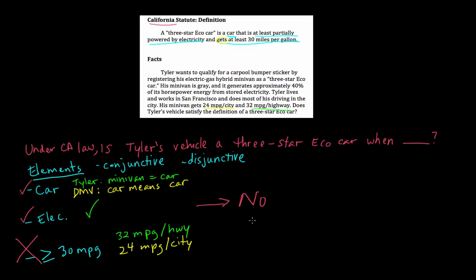Now let's go back to our issue to fill in the relevant facts. Having done the analysis, we now know, for example, that it does not matter what color Tyler's vehicle is. The fact that his vehicle is a minivan and not a straight car does figure into our analysis, as do the facts that his minivan gets 40% of its horsepower energy from stored electricity, and that he does most of his driving in the city at 24 miles per gallon. So let's update our issue question to include these relevant facts.